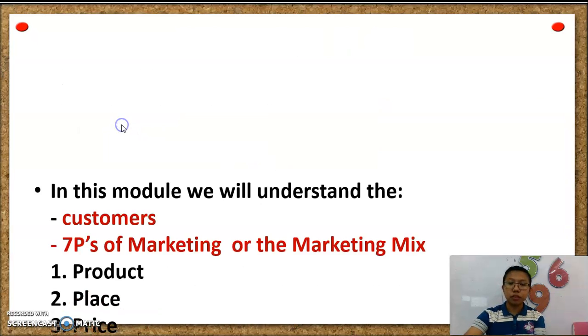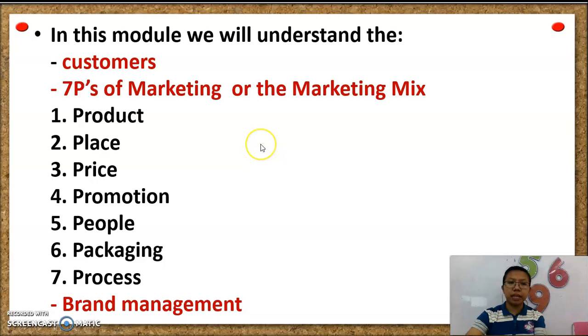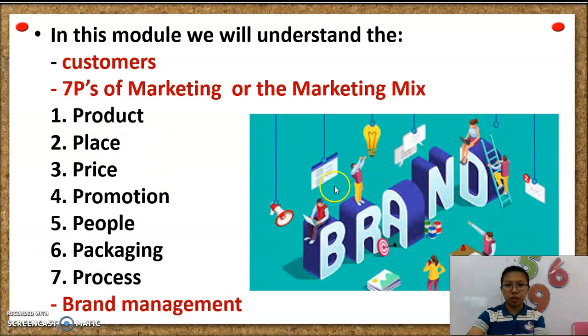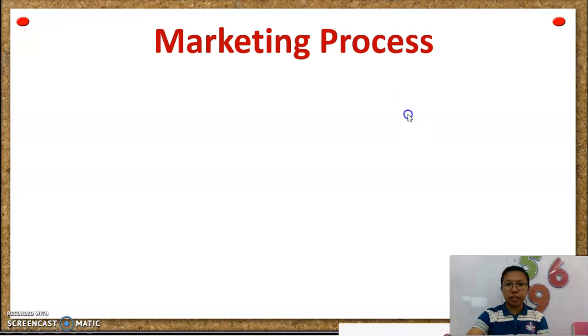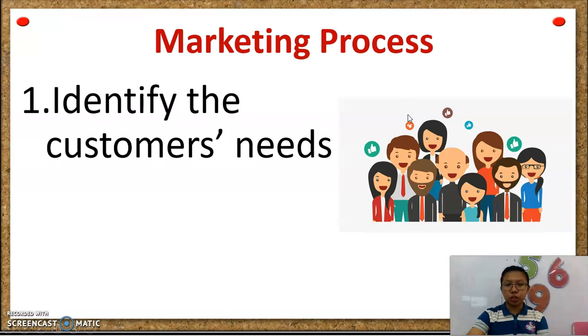Okay. So in this module, you will understand the customers, the 7 P's of marketing mix, and then the brand management. Okay. So let's move on to value proposition and then unique selling proposition. So let's have marketing process. In the marketing process, you must first identify the customer's needs.